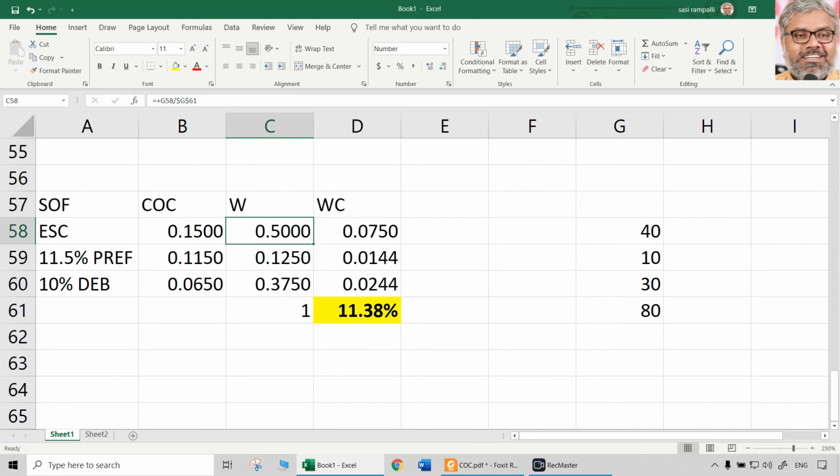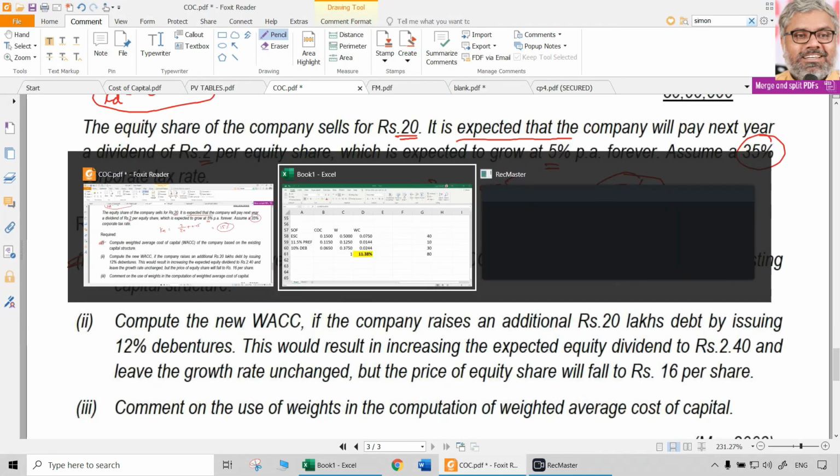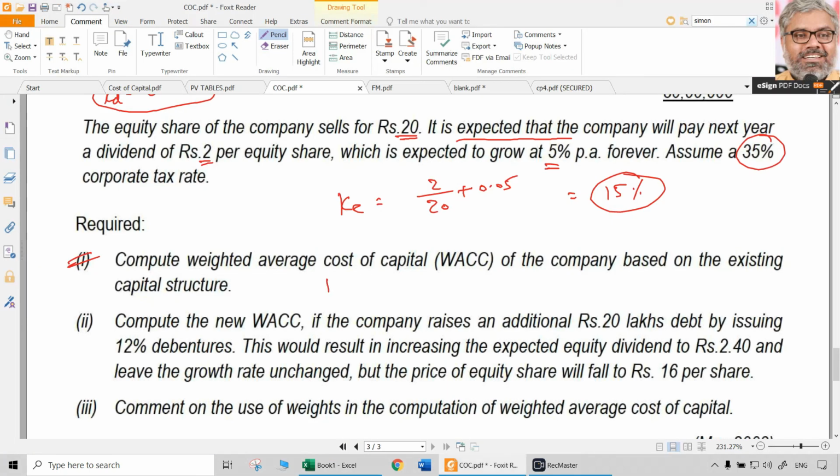Take 4 decimals preferably always. Then multiply the cost with weights and total them. You will get weighted average cost of capital of 11.38%. You have to do it on paper. 11.38%. That is the first question answer.